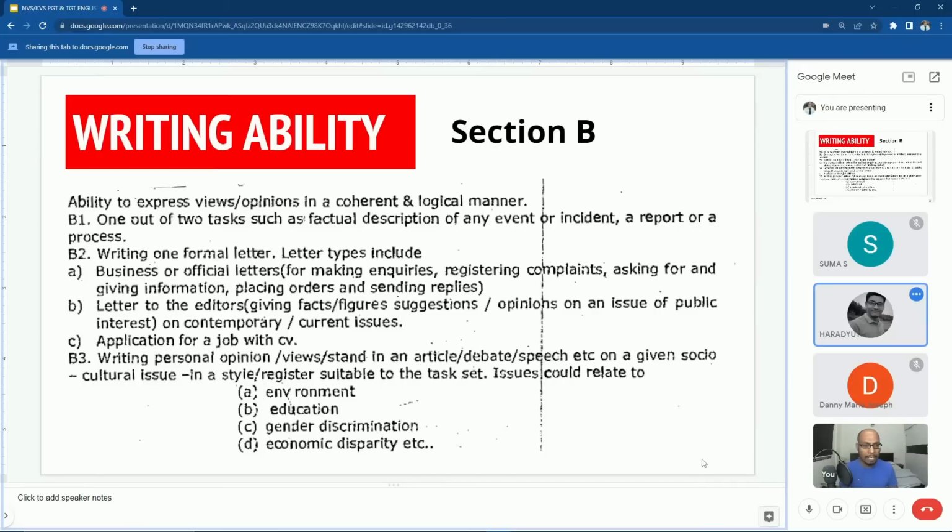Municipality. Letter to municipality. In such types of questions, practical oriented questions may come in your exam. Then we have to study letters to editors. Under letter writing we have to study business or official letters, and then letters to editors. Whenever you write a letter to editors about problems, you have to give facts, figures, suggestions, and opinions on an issue of public interest or contemporary current issues.